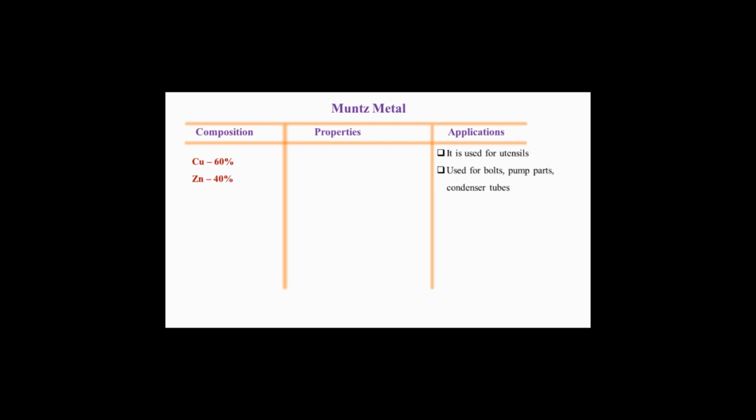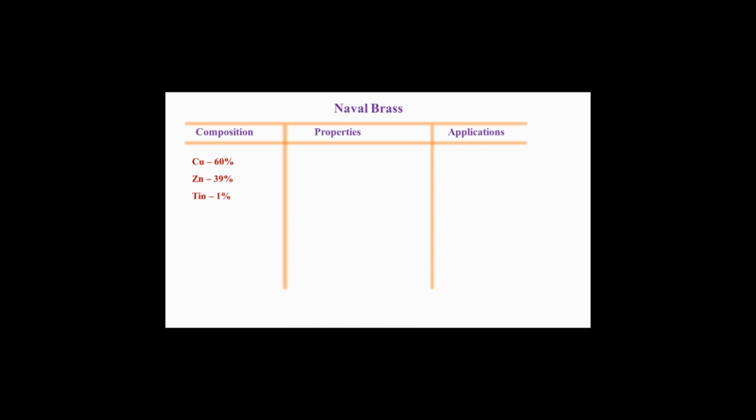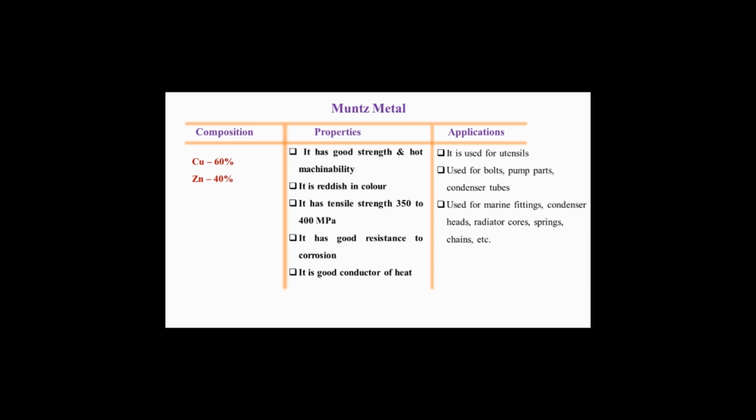Next, it is used for bolts, pump parts, condenser tubes. It is used in marine fittings, condenser heads, radiator cores, springs, chains. Then its properties are, it has good strength and hot machinability. Again, it is reddish in color. Then it has tensile strength of 350 to 450 MPa. It has good resistance to corrosion. It is a good conductor of heat. These are the various applications and properties of Muntz metal, and its composition is copper 60% and zinc 40%.